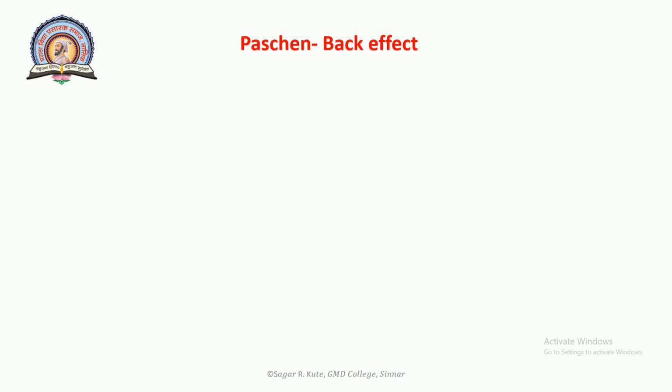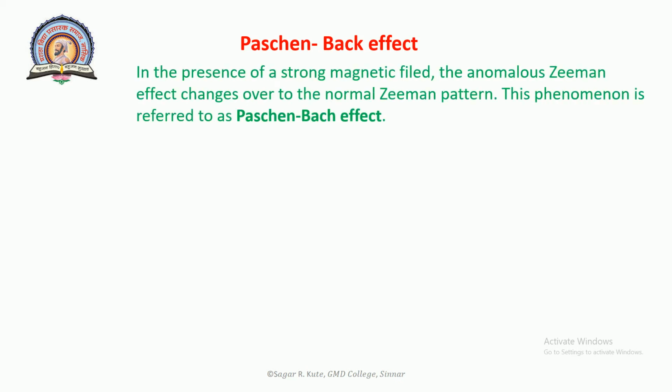In such cases, mu L and mu S precess separately about the field direction. In the presence of a strong magnetic field, the anomalous Zeeman pattern changes over to the normal Zeeman pattern. This phenomenon is referred to as the Paschen-Back effect.